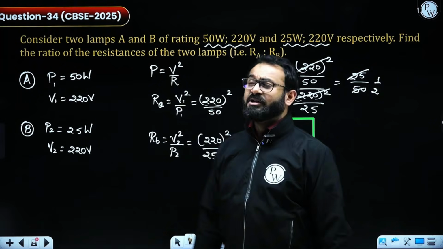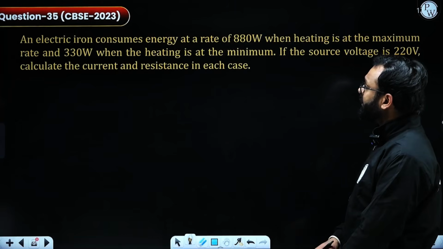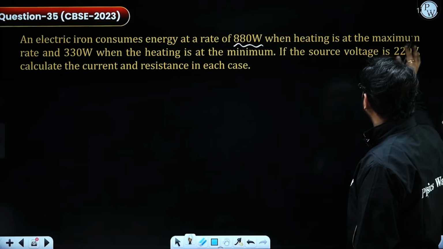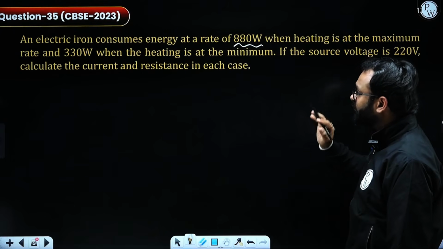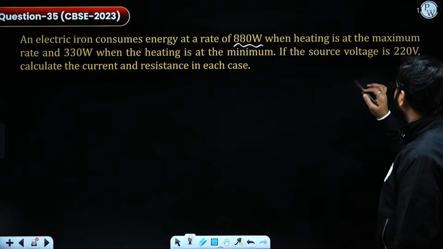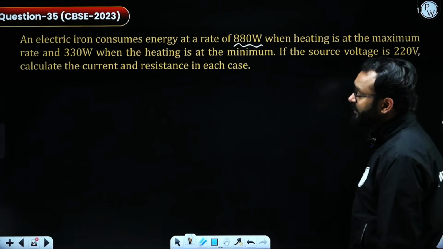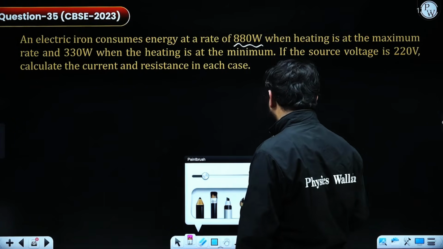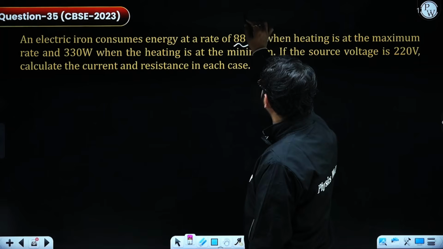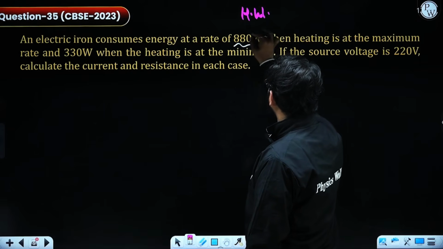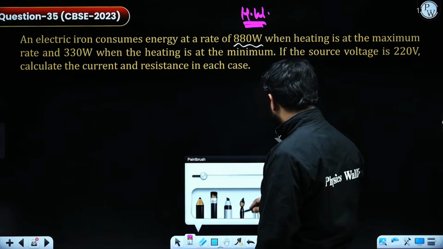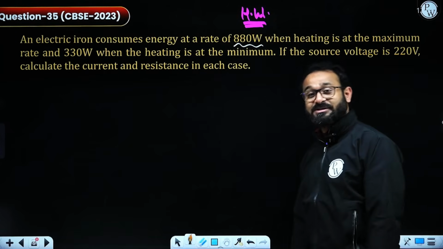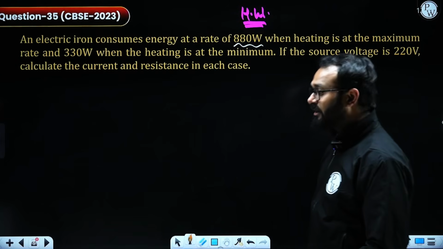Now the next question, which is meant for you: an electric iron consumes energy at a rate of 880 watt when heating is at a maximum rate and 330 watt when heating is at minimum rate. If the source voltage is 220 volt, calculate the current and resistance in each case. I want you to solve this question and provide your answers in the comment box. So this is your homework question. Please solve it and share your answers as soon as possible, and I'll tell you whether it is correct or not. Moving ahead to the next one.